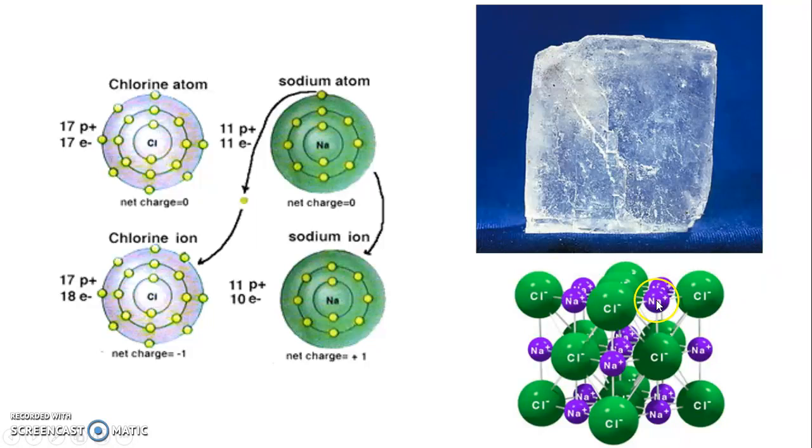They exist in this crystalline form where all the negative anions, the negative chlorines, are held in place by all these positive sodiums, and all the positive sodiums are held in place by all these negative chlorines. It makes it a really rather strong but brittle structure.